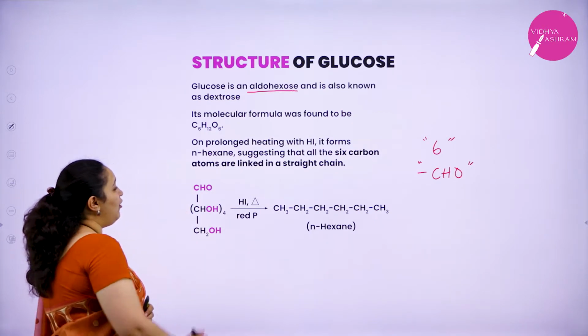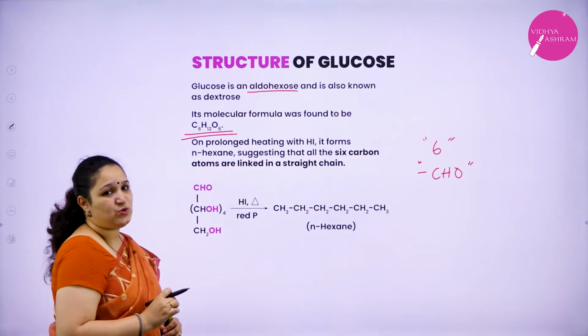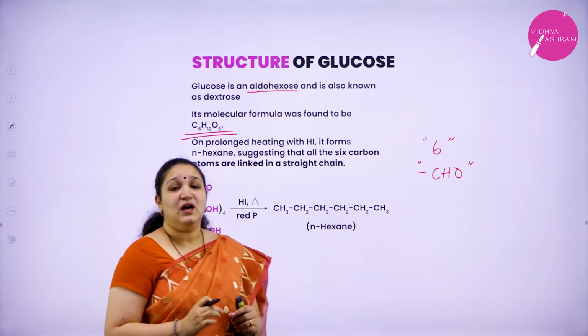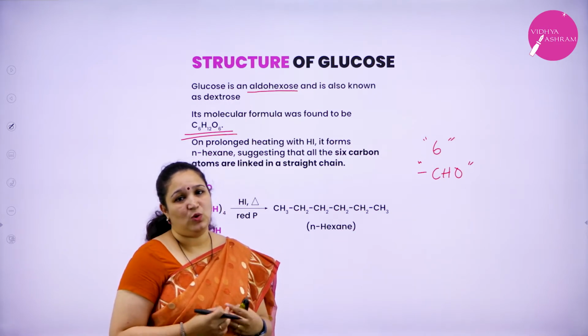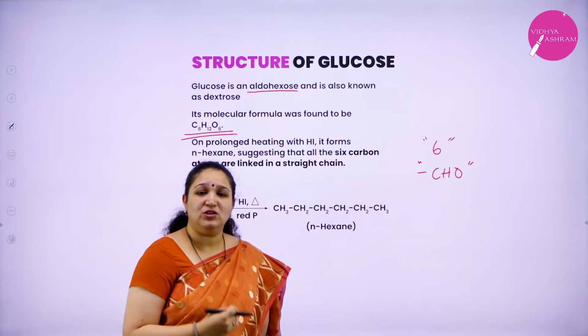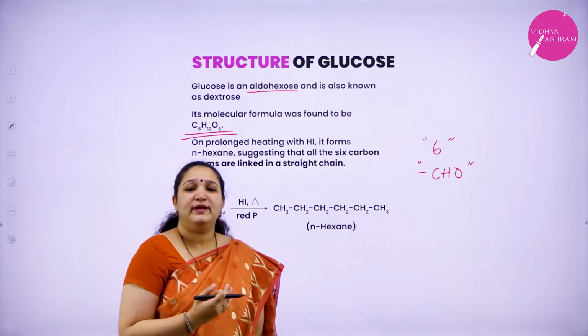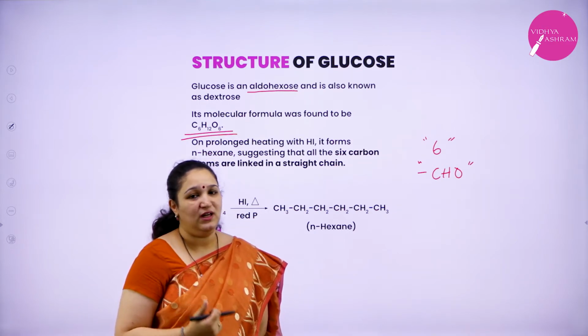Now, the molecular formula was found to be C6H12O6. But the structure of glucose wasn't known. Fischer is the one who gave the structure of glucose. How did he elucidate the structure? We shall learn.